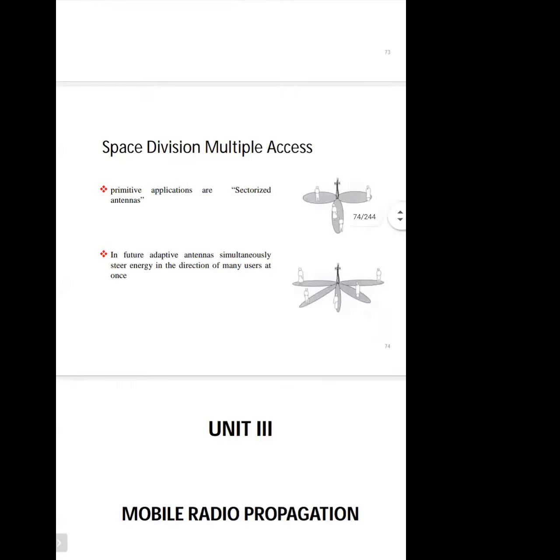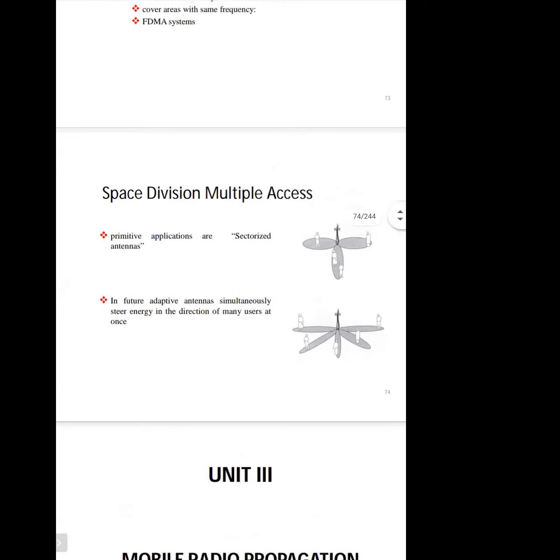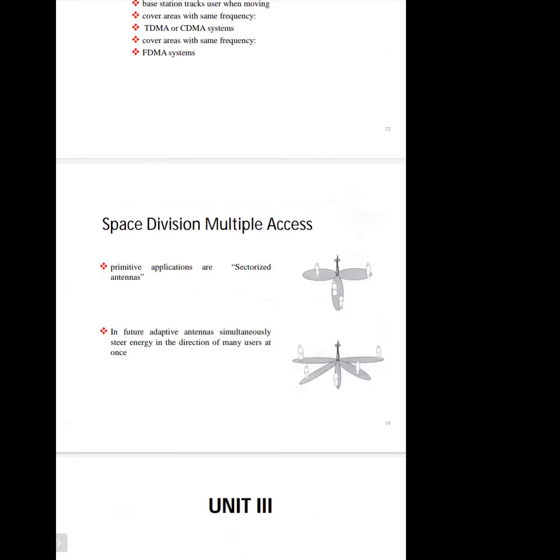The fourth multiple access technique is the code division multiple access technique, in which pseudo-random codes, the PN codes, are available for every user. These codes are orthogonal with each other, and they are correlated codes. This means the user at the sending side and the user at the receiving side both should have the same PN code to establish the communication.